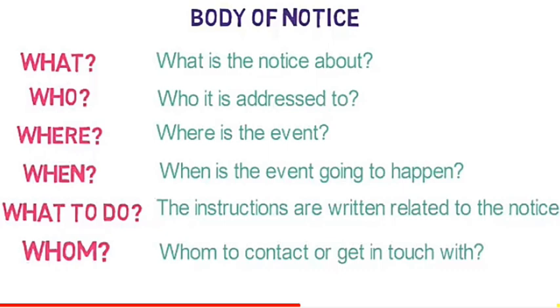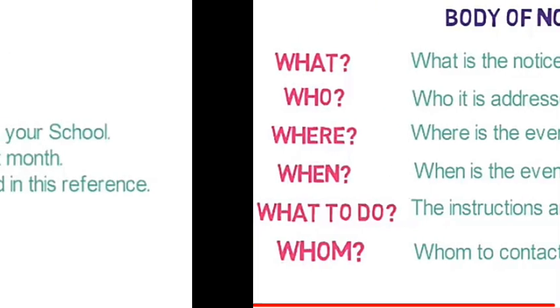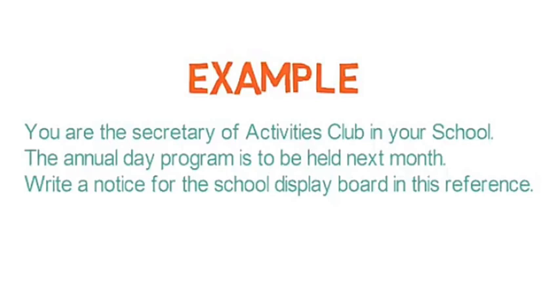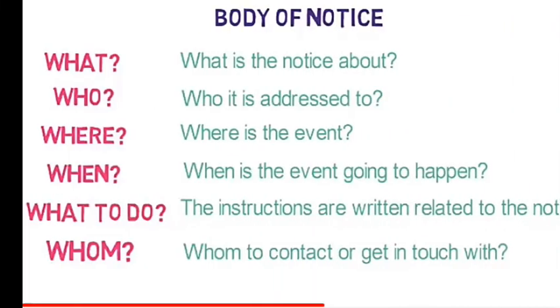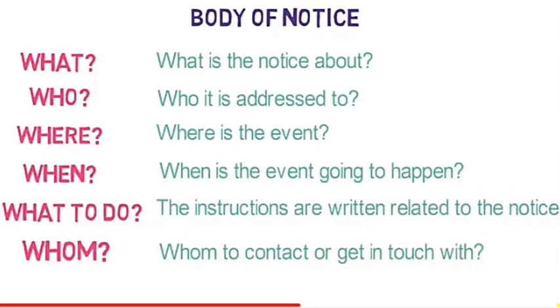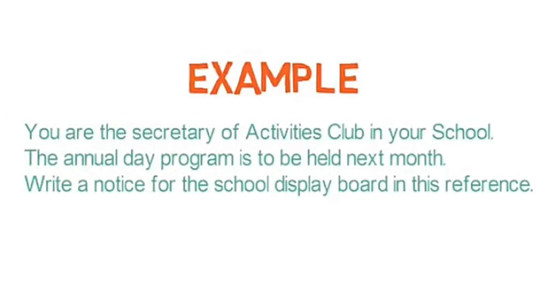What to do? The instructions are written related to the notice. Whom to contact or get in touch with for more details. So these are the major points that you must know. Now after knowing this, we would continue to the next part.